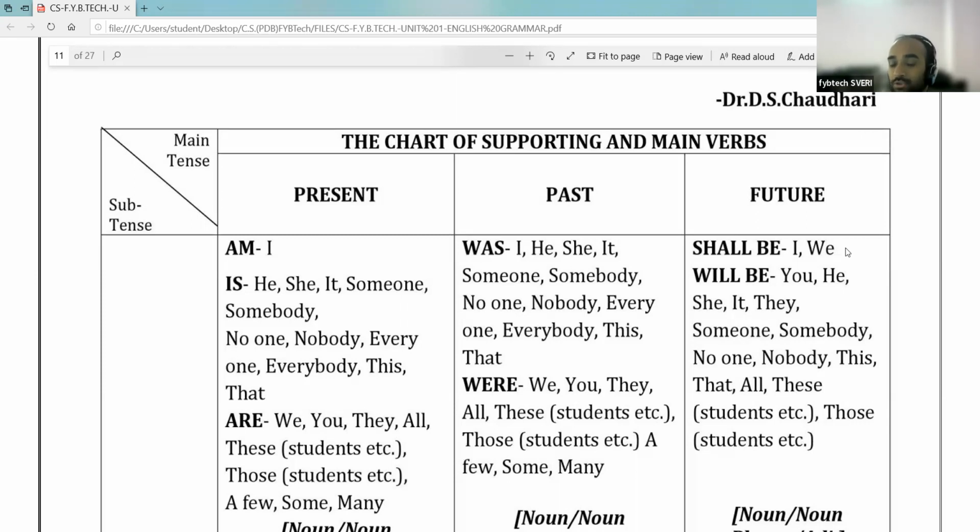Also we can use shall be after we. we नंतर सुद्धा आपण काय वापरू शकतो? शॅल बी वापरू शकतो. For example, we shall be doing fun. We shall be doing fun. आपण गंमत करत असू. ओके, we shall be doing fun or we shall be enjoying. आपण काय करत असू? तर एन्जॉय करत असू. For showing the facts in the future. Or I shall be a successful person in future. So here you can use